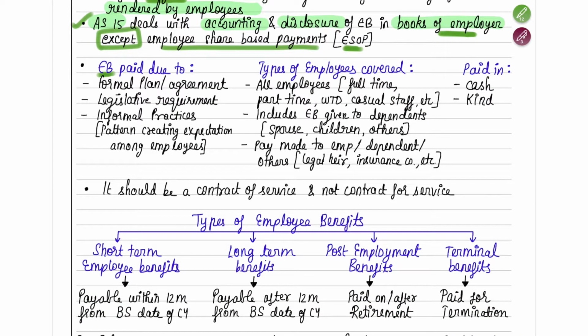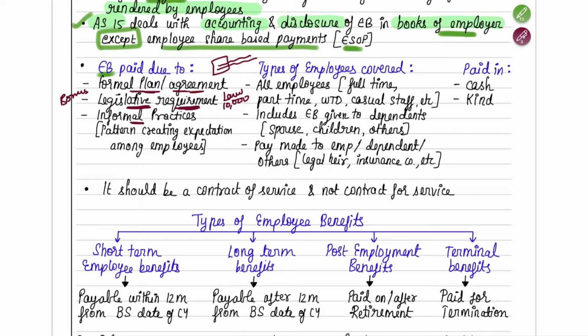That can be due to a plan or an agreement, maybe some joining agreement that the employee would have made, in which it would have been written that if you work for this company, this much amount of money will be paid to you every month. So it can be because of a formal plan, or because of an agreement, and then it can be because of a legislative requirement. That means, suppose you get a bonus from the company. In the law they would have told that every employee deserves 10,000 rupees of bonus a year. So because of legislative requirement, that means because of law also, you may get some form of consideration which will be your employee benefit again.